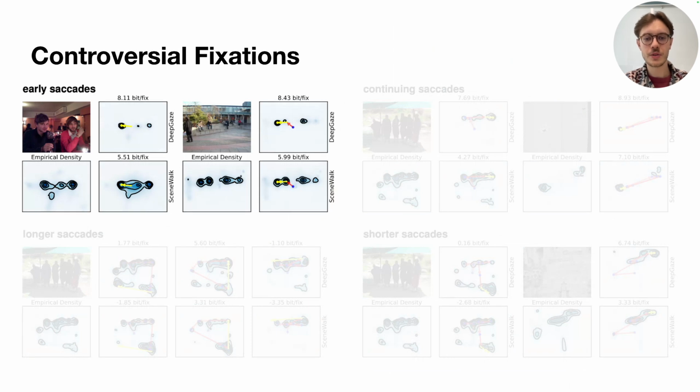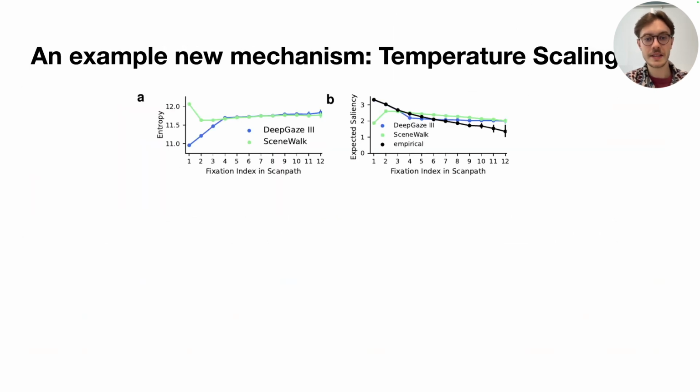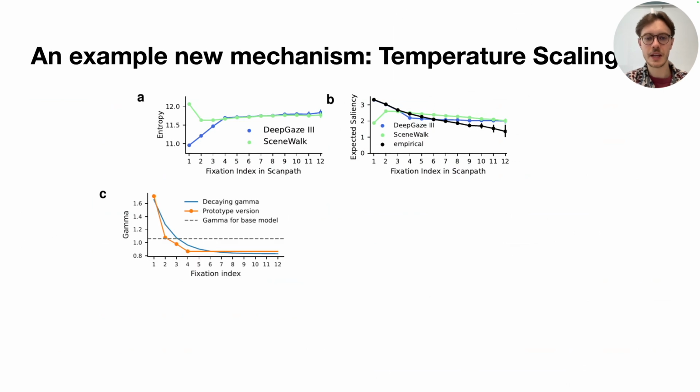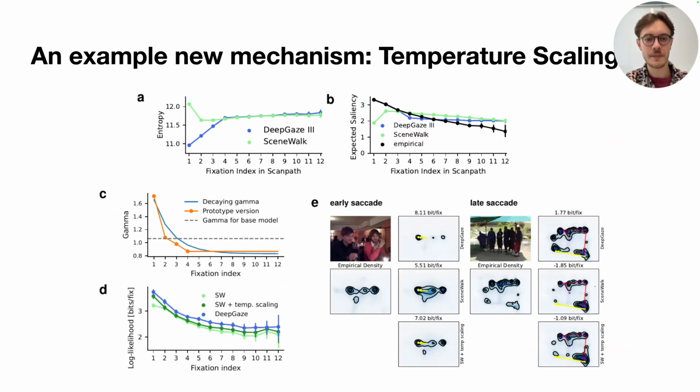Our clue was that SceneWalk was consistently too uncertain on the first few fixations compared to DeepGaze. So we analyzed the data and confirmed that humans and DeepGaze are actually highly confident and focus on saliency early in a trial. So we proposed a mechanism, time dependent temperature scaling, modeled as an exponential decay. This forces the model to be deterministic early on and explore more later. Finally, we validated it, and our new model now matches DeepGaze's performance curve on those early fixations, and crucially, solves the original controversial example. We applied the same cycle to derive mechanisms for saccadic momentum and cardinal biases.